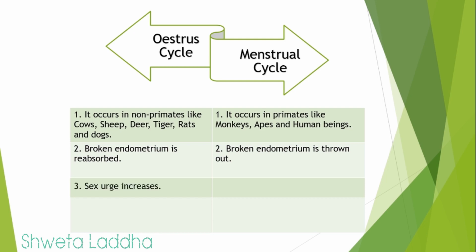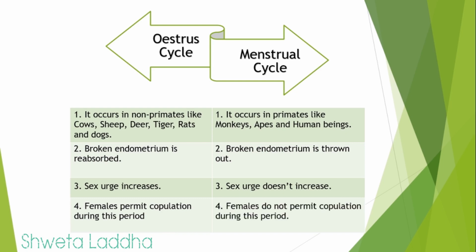The sex urge in the females increases during the estrous cycle, whereas the sex urge doesn't increase in the females during menstrual cycle. The females permit copulation during estrous cycle, whereas females do not permit copulation during the menstrual cycle.